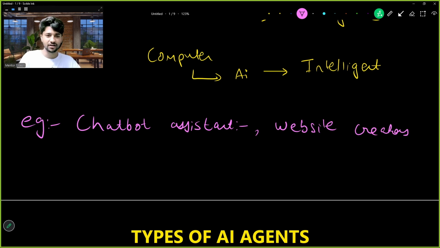You might have seen a website creator where you give a prompt that, hey, my name is this and that, I want to create a website for my shopping store, I have a grocery store. Create a website for me, and a website will be created by AI. Then research agents, your AI agents which will search research papers for you.